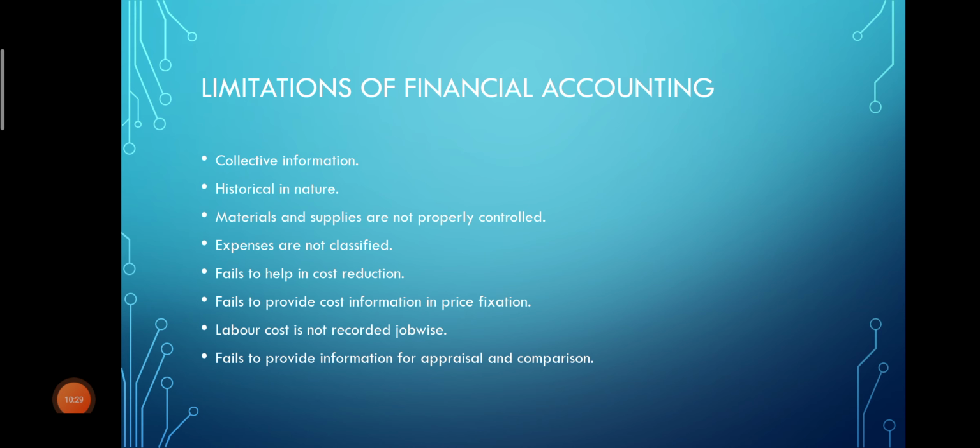Next is fails to help in cost reduction. It means it will not help us to reduce the cost, because as we have seen in the previous point, expenses are not classified department wise or job wise, so we will not get to know how much expenses were incurred for a particular job or department. So that will not help us to find out how to reduce the cost. Fails to provide cost information in price fixing. Again the same, because expenses are not classified accordingly, so it doesn't help us to fix the price.